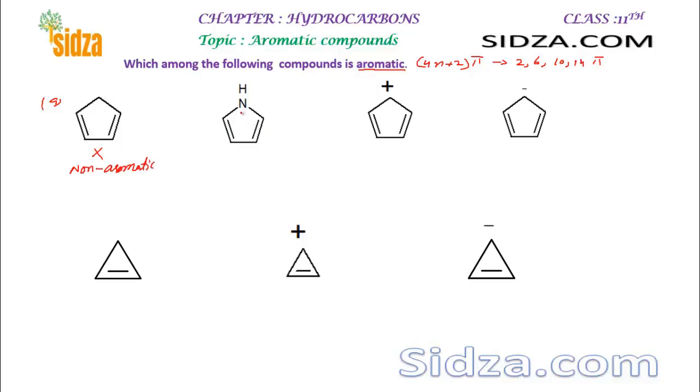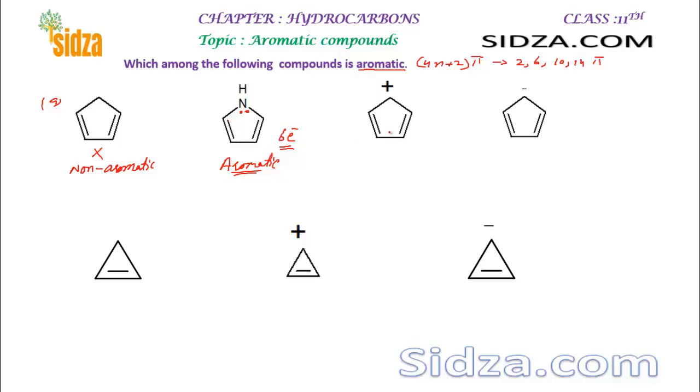Here this one, you can see we have a lone pair, and the lone pair is also in conjugation. Lone pair, pi electrons with the nitrogen. So how many pi electrons will be there? There will be 6 pi electrons. So this is a 6 pi electron system, isn't it? And therefore it is aromatic. You can count the lone pair of electrons also there, because in benzene there is delocalization of pi electrons, resonance occurs there. So here also this electron pair can undergo resonance, and this is a complete conjugated system here.